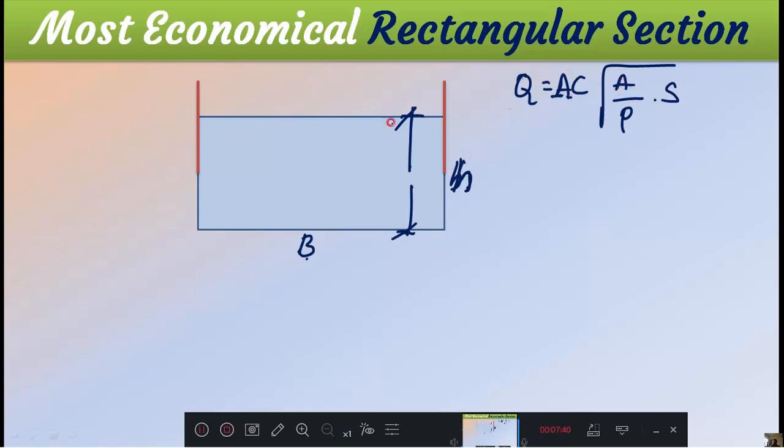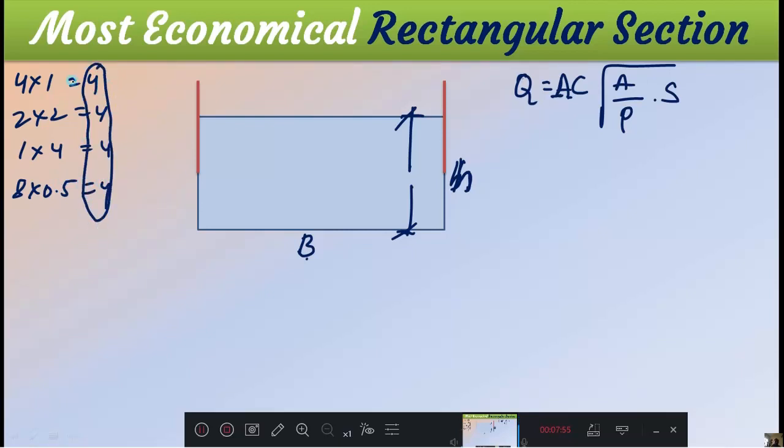Then here what we will consider is, we will keep area constant. Means area constant. Look at here. 4 into 1 is a 4. 2 into 2 is a 4. 1 into 4 is a 4. 8 into 0.5 is a 4. See, this is your area. Length into breadth I am changing.